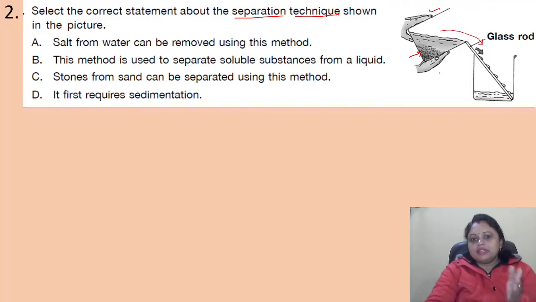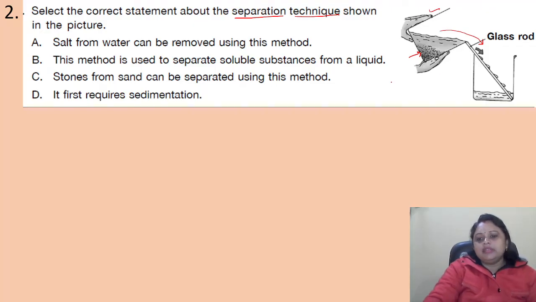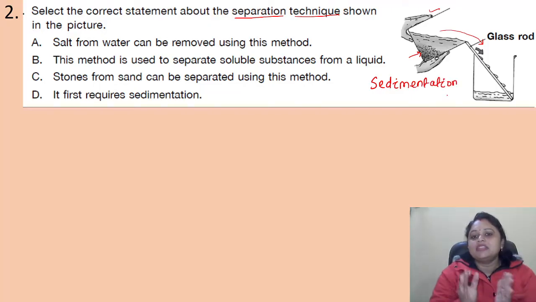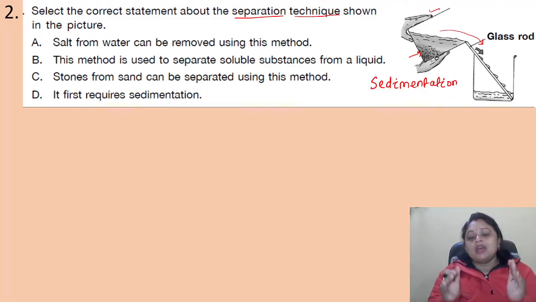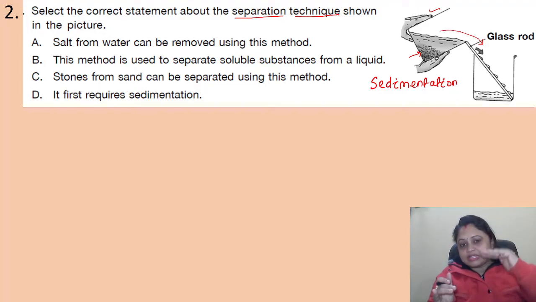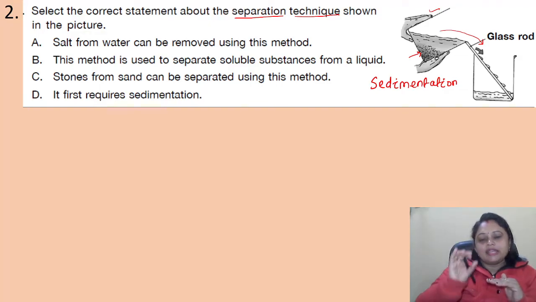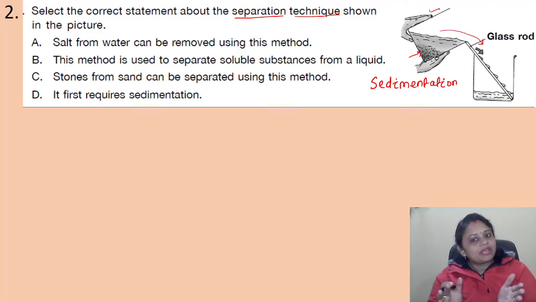Before doing that in the separation technique, we need the first thing, that is sedimentation. What is sedimentation? Like you are having some muddy water. If you leave the muddy water for some time, after some time the mud will settle at the bottom and the clear liquid will be present above it. And how can we separate it?